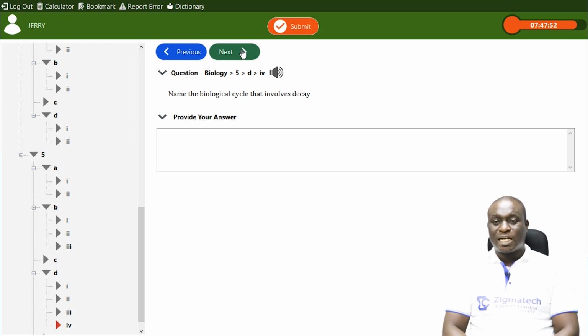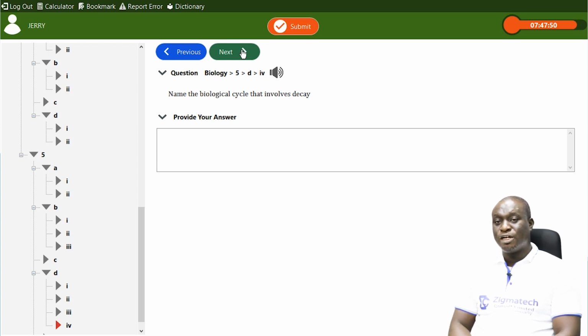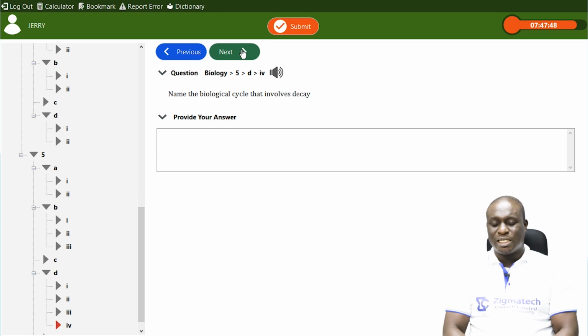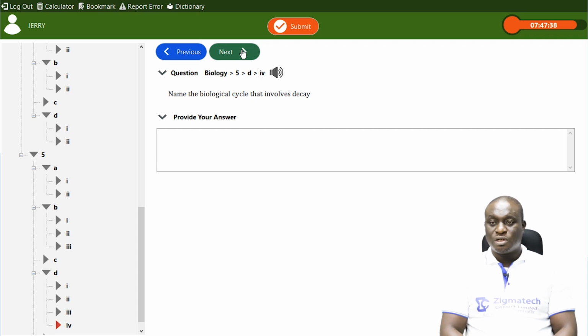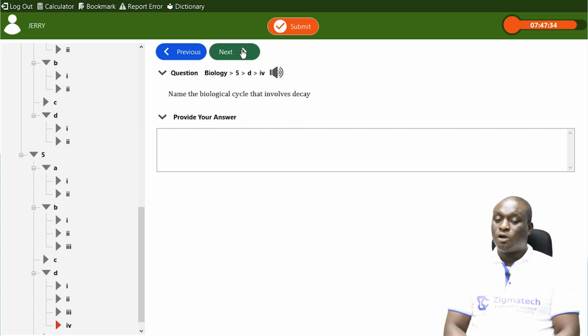Next question: name the biological cycle that involves decay. Biological cycles or nutrient cycles where you can notice decay mostly is the nitrogen cycle. You experience decomposition where you have denitrification, nitrification, and ammonification. They are all part of the nitrogen cycle.